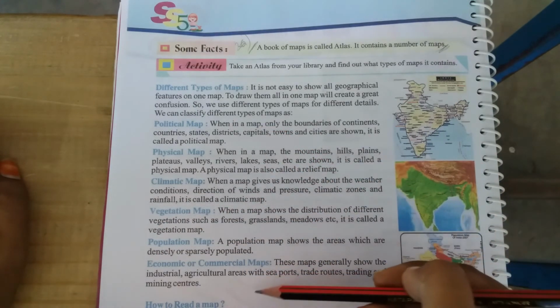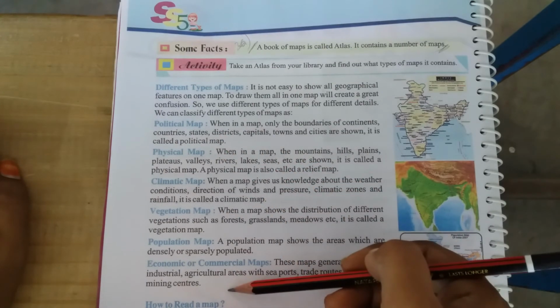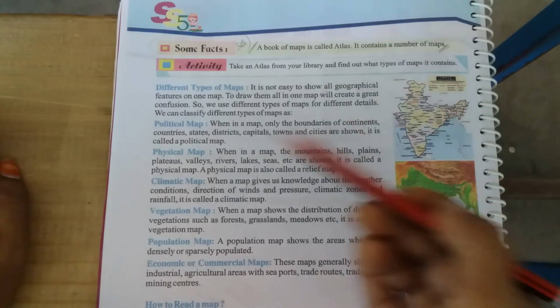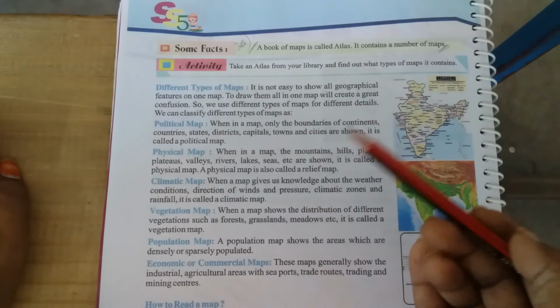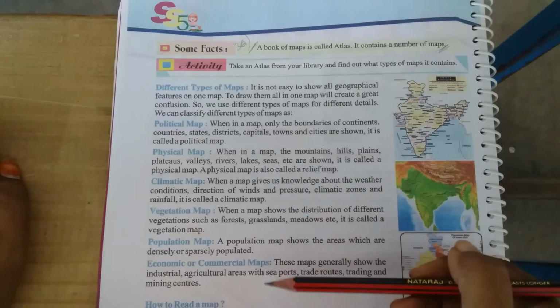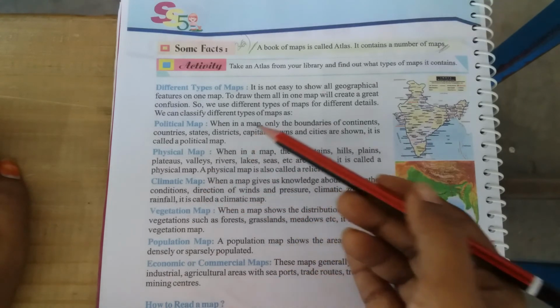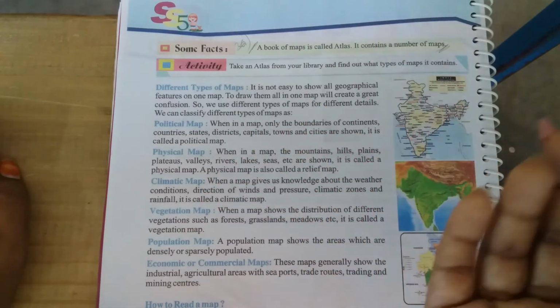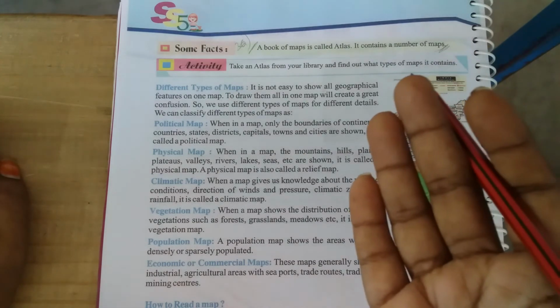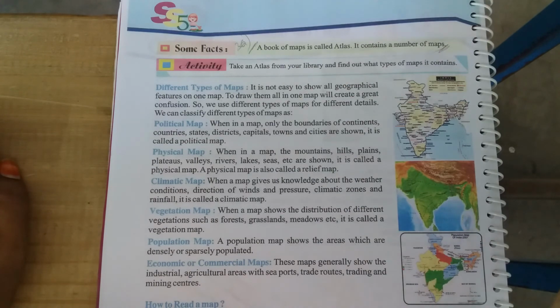So these are the types of maps, children. So what are the types of maps? Once again, political map, physical map, climatic map, vegetation map, population map, and economic and commercial map. So these are the types of maps and what is shown on them. Political maps means countries and continents. Physical maps show lakes, seas, rivers, like that.